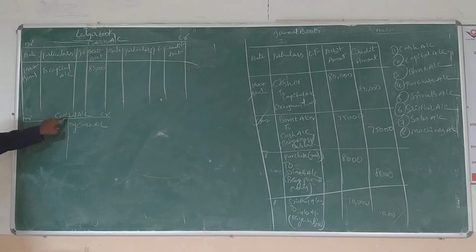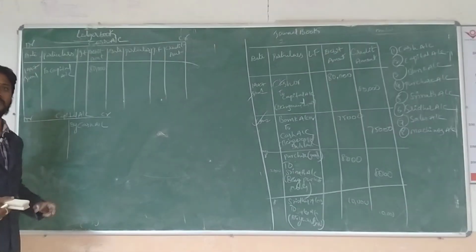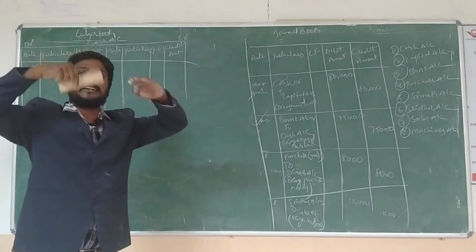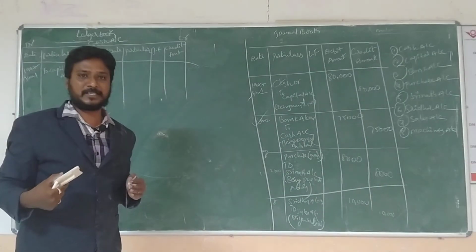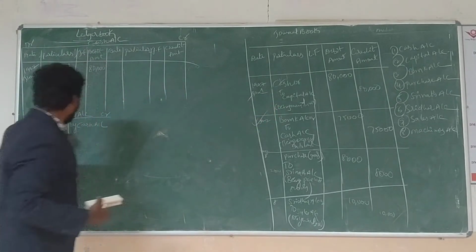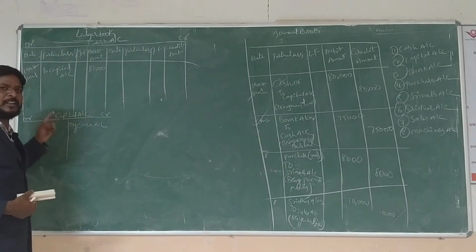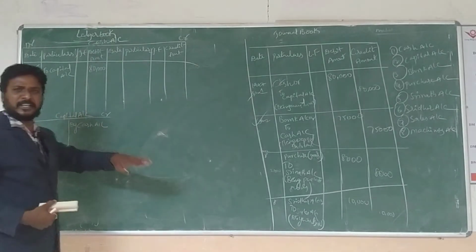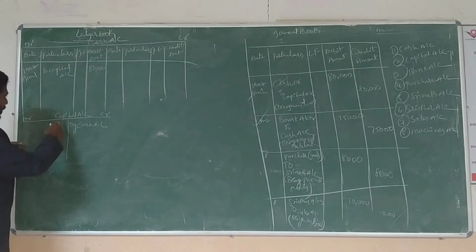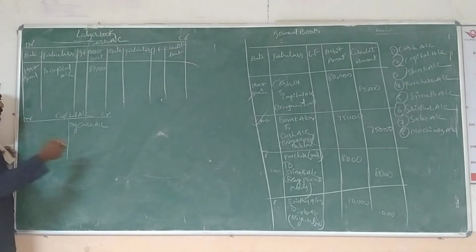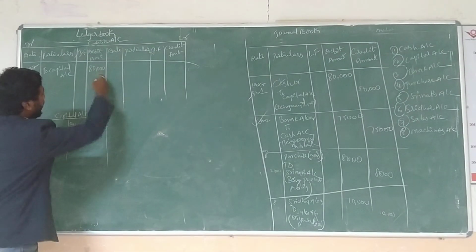The top of the line, when we prepare one personal account, one individual account, we always consider as a debit. So capital is the credit side. In the format of an individual account, capital is the debit side. And at that time what will we write? Now go to cash, go to the credit side. That's it. So we study only this capital account, cash account debit to capital account. That's enough. How much amount? 80,000.